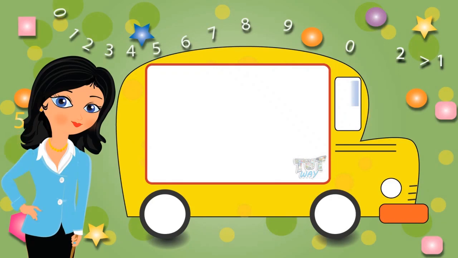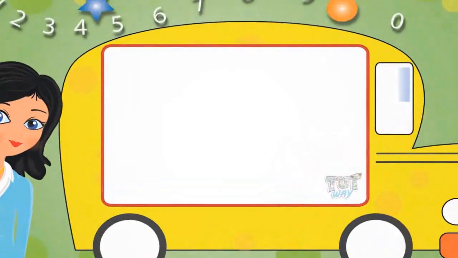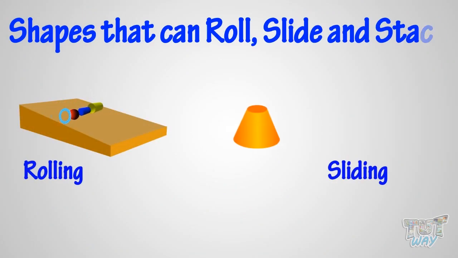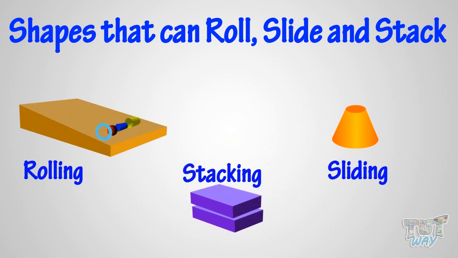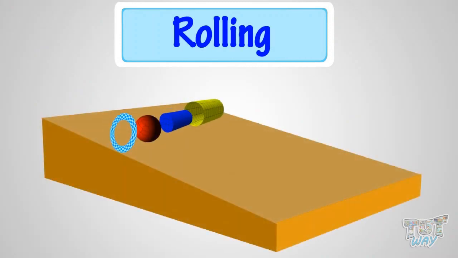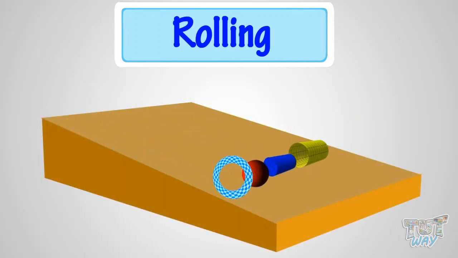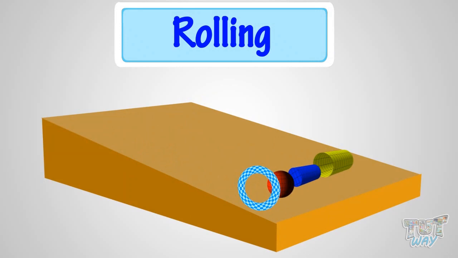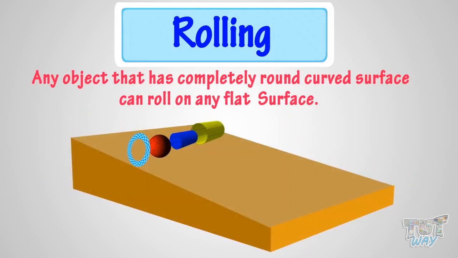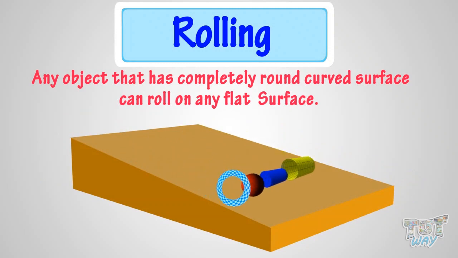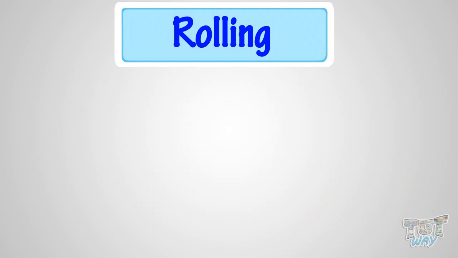Hi, kids! Today we will learn which type of shapes can roll, slide, or can be stacked upon each other. So let's get started. This is rolling. Any object that has a completely round curved surface can roll on any flat surface. Now, let's see a few shapes that can roll.